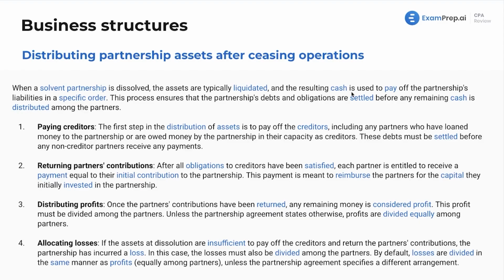So we don't want a bunch of office equipment and accounts receivable and inventory, right? Anything like that. We just want straight cash to then use to pay off the partner's liabilities in specific orders. So just to pay off the partnership's liabilities as well as the partner's basis, the remaining basis, which is their investment in the partnership. This process ensures that the partnership's debts and obligations are settled before any remaining cash is